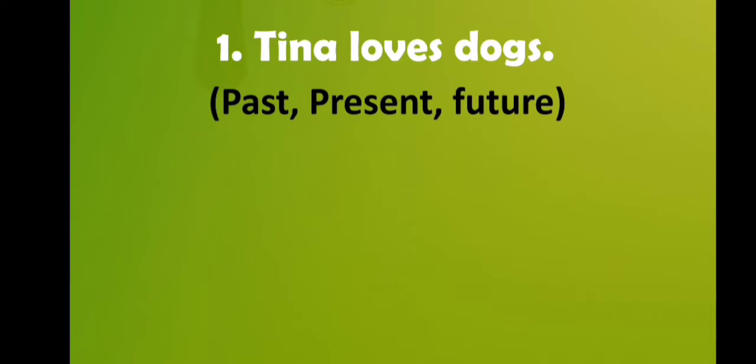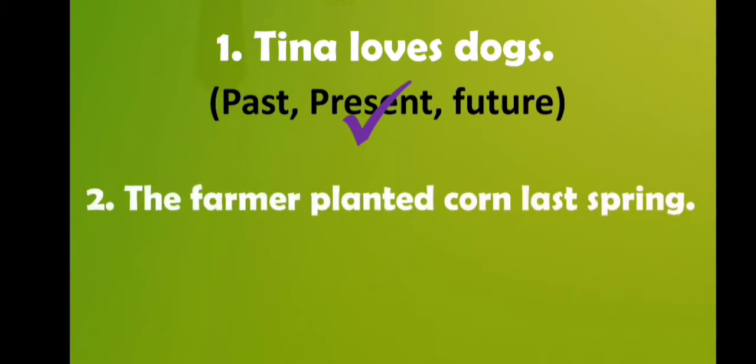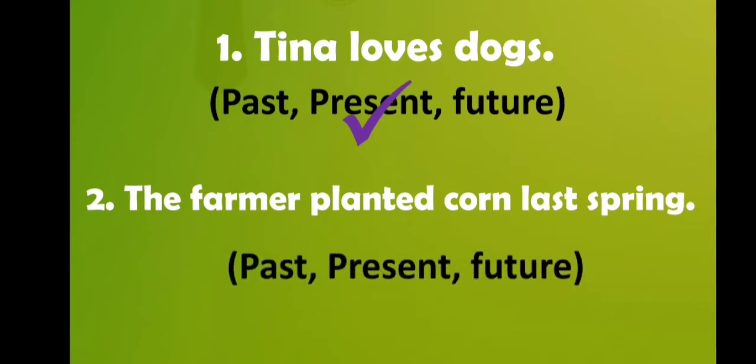Here you can see we have written "loves", so this is the verb's S form, and the S form we will use in which tense? Yes, the present tense. So the sentence is of present tense. The next sentence is "The farmer planted corn last spring." Here options are given: past, present and future.